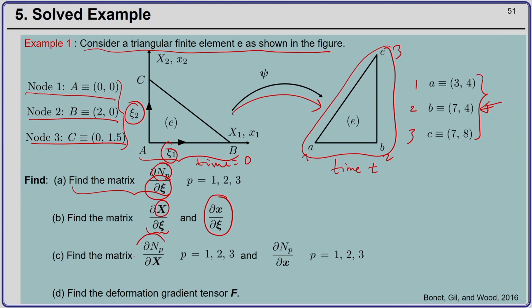Then we have been asked to find out the derivative of the shape functions of the node with respect to material coordinates, and also the derivative of the shape function of the nodes with respect to the spatial coordinates. Okay. And finally, we have been asked to find out the deformation gradient tensor F. Okay. So, let us see how we can proceed.